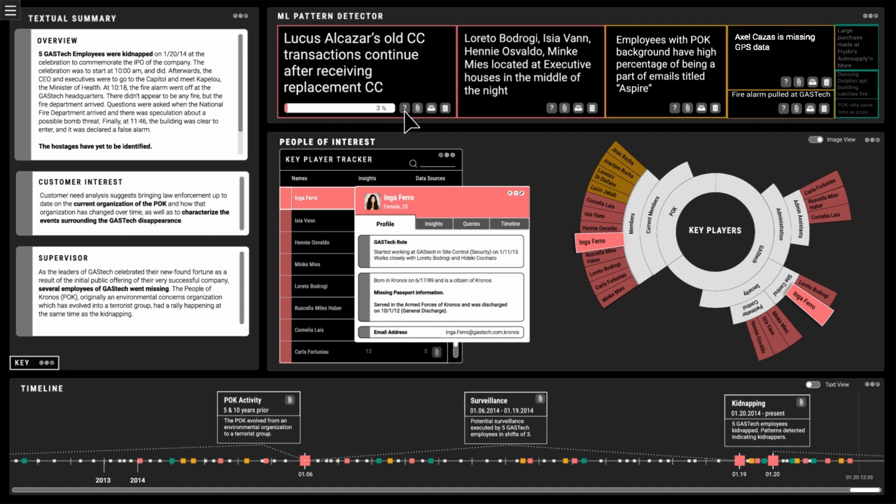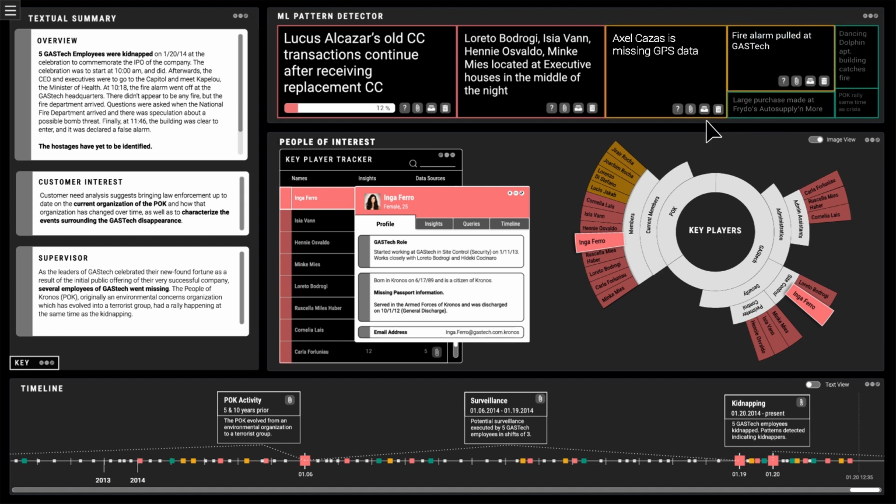A progress bar indicates the query completion percentage. While the query runs, Naya goes back to the medium priority pattern to check its source validity. After establishing that sources are not credible, she dismisses the pattern, which provides preference feedback to the AI. This allows the AI to learn from Naya's search and discovery process and update accordingly for the following day.